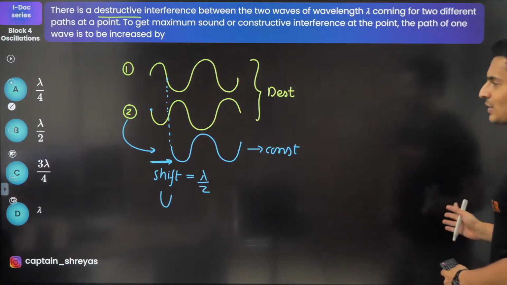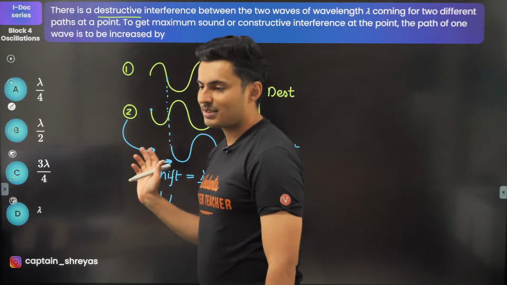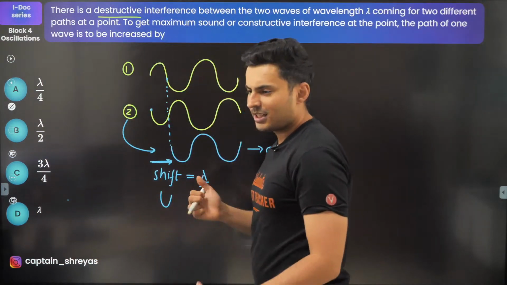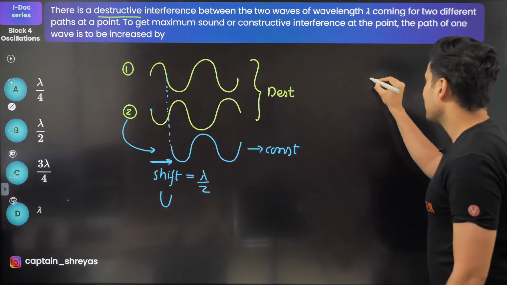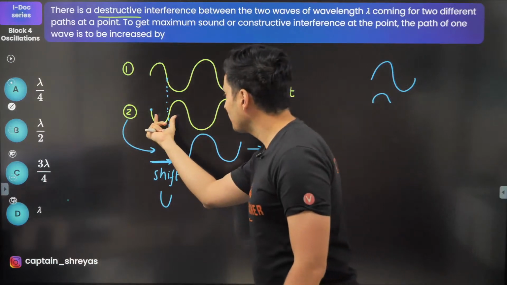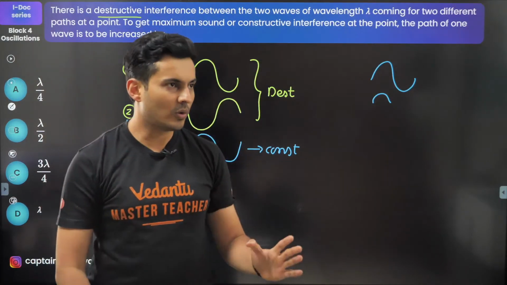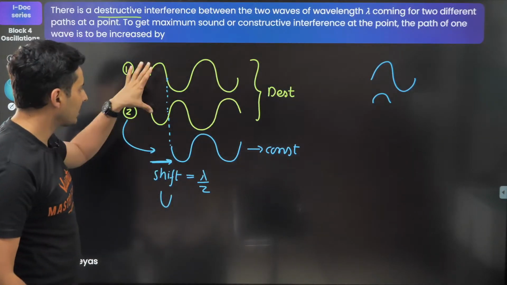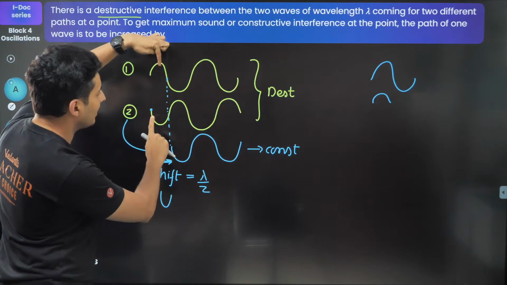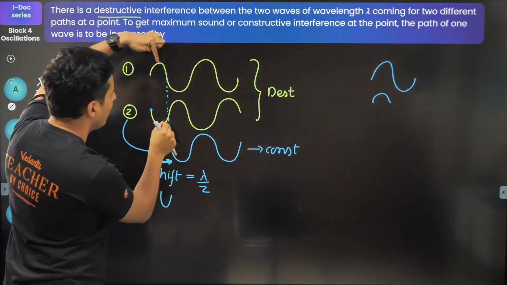Which is option B, not A. A lot of students make a mistake. They end up writing either A or D. That is wrong. Remember, this is one wavelength, so this is just half a wavelength. You're shifting it exactly by one trough or one crest. So the concept here is when it is destructive interference, the crest and trough match. To make it constructive, you need to shift it exactly by one crest or one trough.